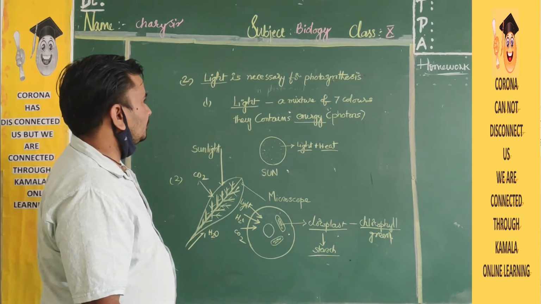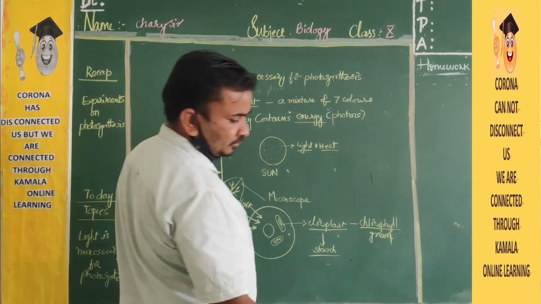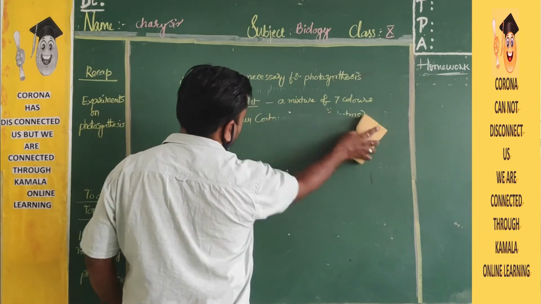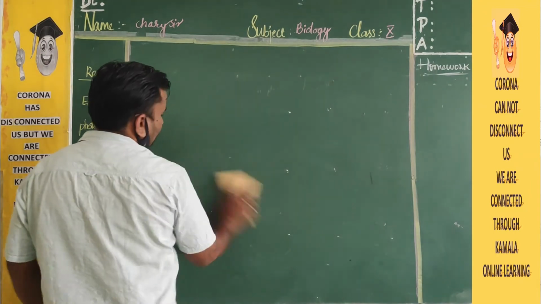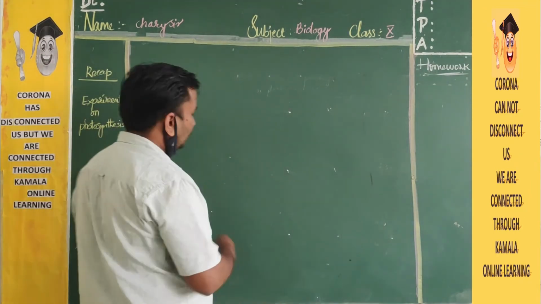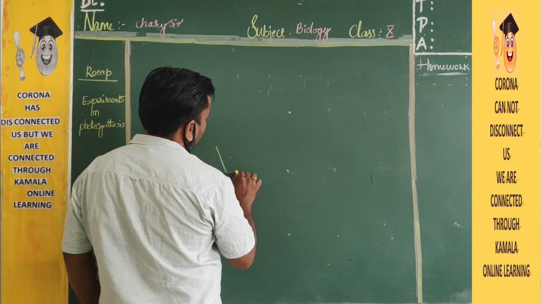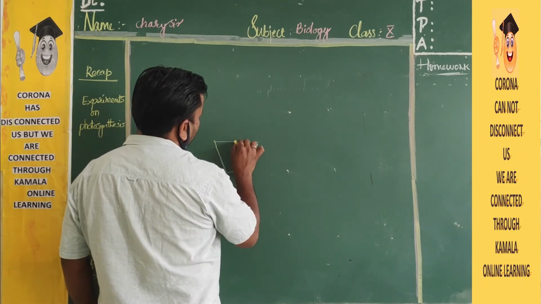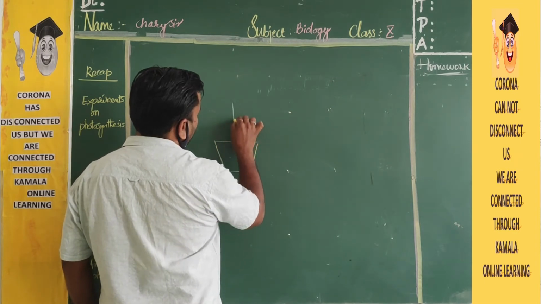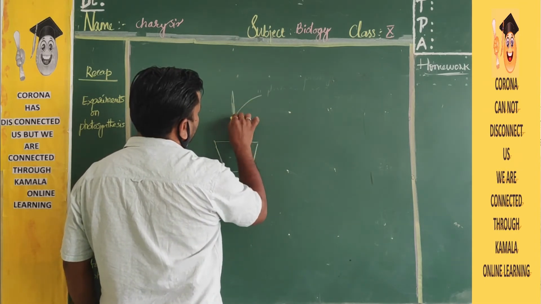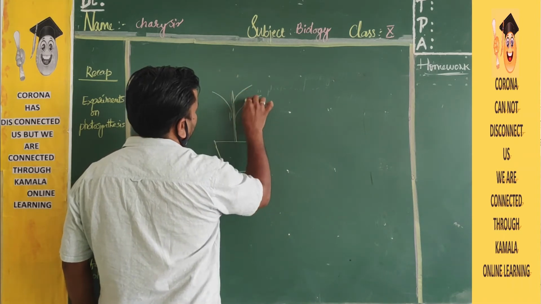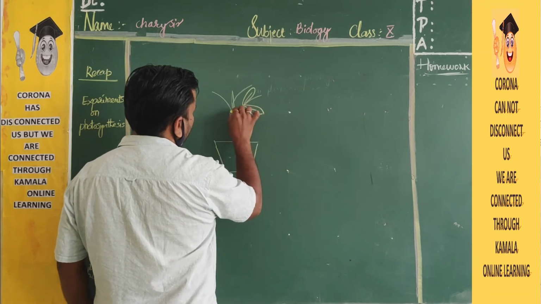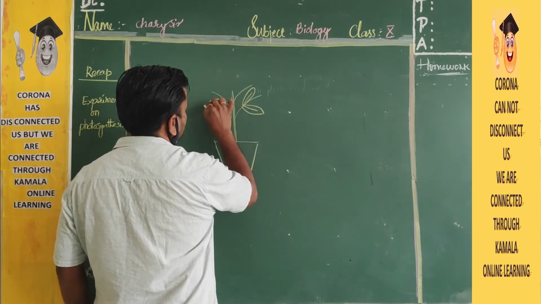Now we will do the experiment with the light. See, further, watch how to do it. Take one potted plant. It has branches. Leaves are also there. Take one potted plant with leaves.